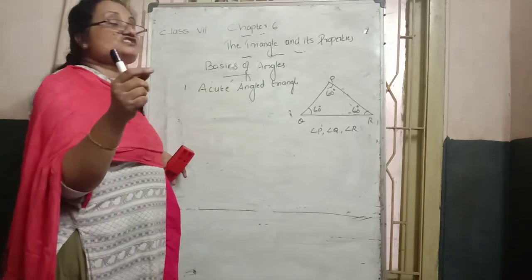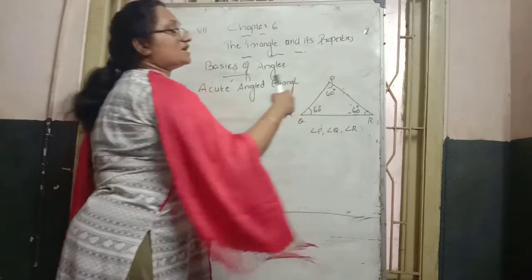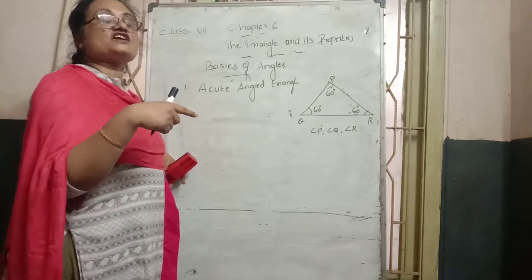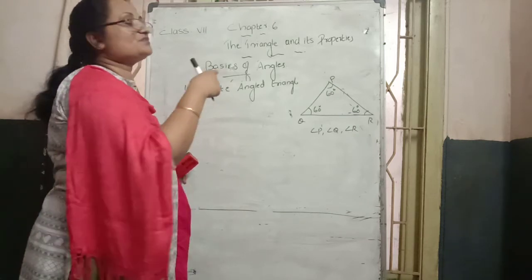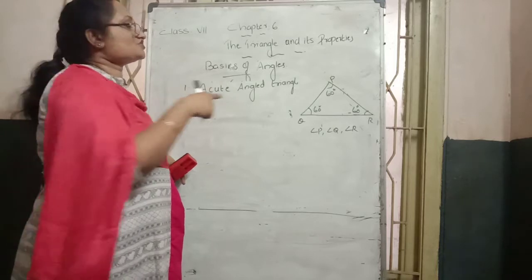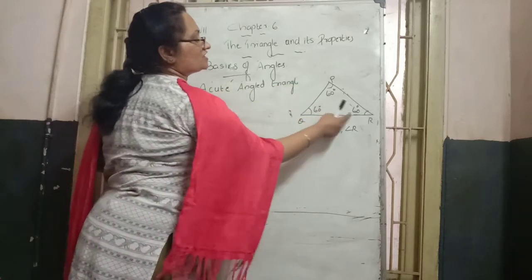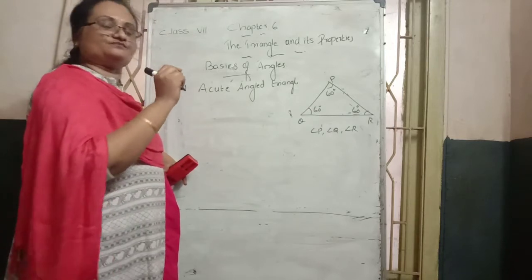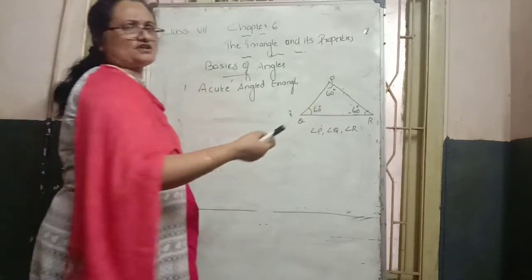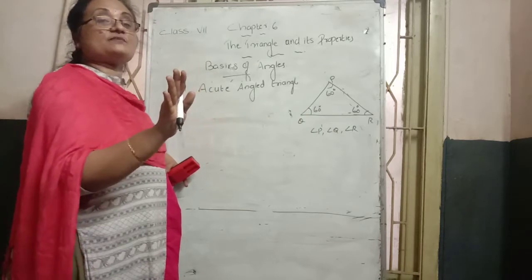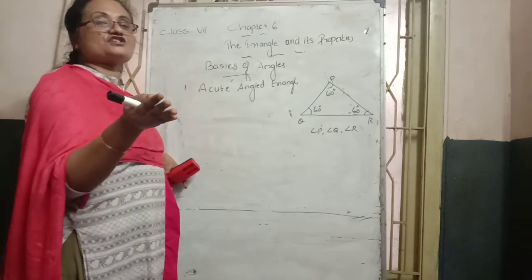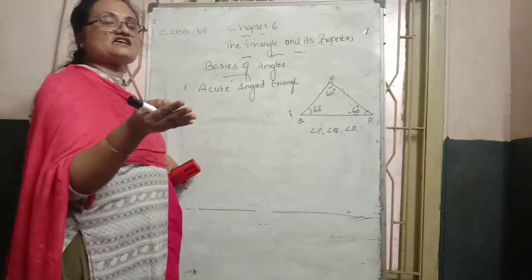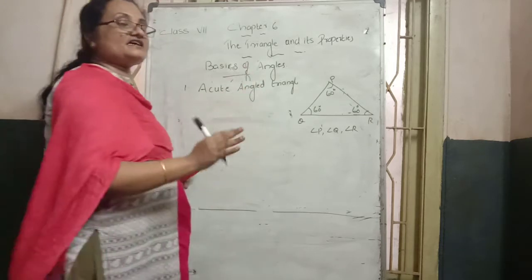Then one more thing: when we add all three angles, what answer do we want? 180. So 60 plus 60 plus 60 comes to how much? 60 plus 60 is 120, and 120 plus 60 comes to 180. That is the rule. It need not be 60; other measurements are also possible, but we only consider measurements less than 90 degrees. Such a triangle we call an acute angled triangle.